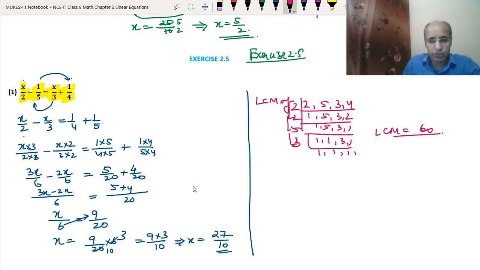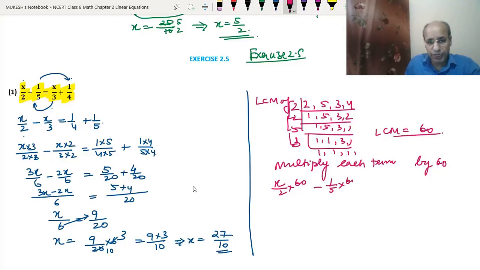So the LCM is 60. What will we do? Multiply each term by 60. So x upon 2 into 60 minus 1 upon 5 into 60 equal to x upon 3 into 60 plus 1 upon 4 into 60.